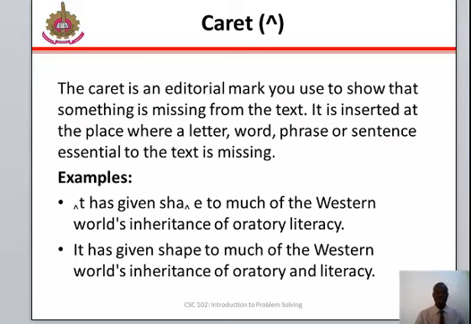Example: it has given too much of the Western world's inheritance of oratory literacy. Then this is the caret here. Then the corrected version is: it has given shape to much of the Western world's inheritance of oratory and literacy.